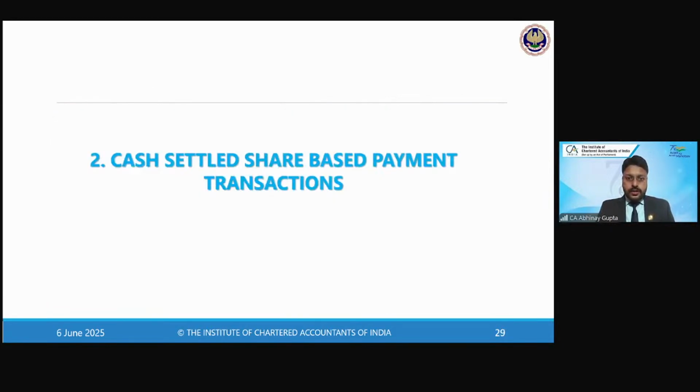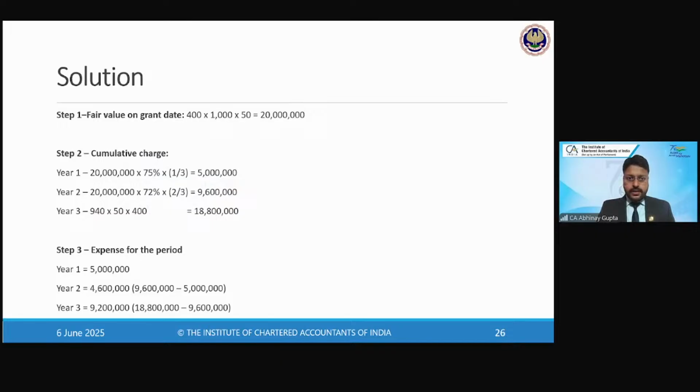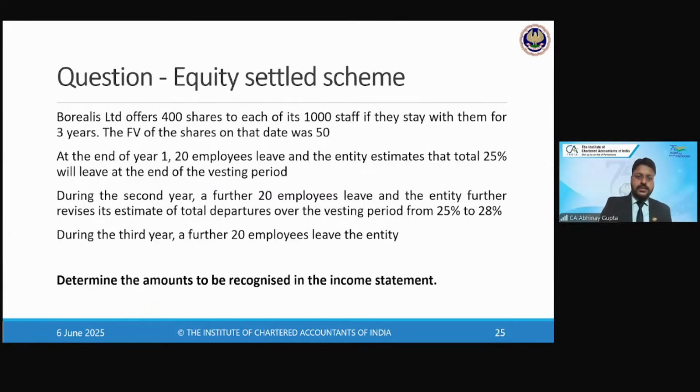So we will do some practicals, right? Maybe we can try this question quickly, to see how we are with the calculation part. Because at the end of the day, we have to come up with the right amount of expense we are going to record in these 3 years in the P&L and the liabilities, right? So we need to understand that first. So let me take this example quickly.